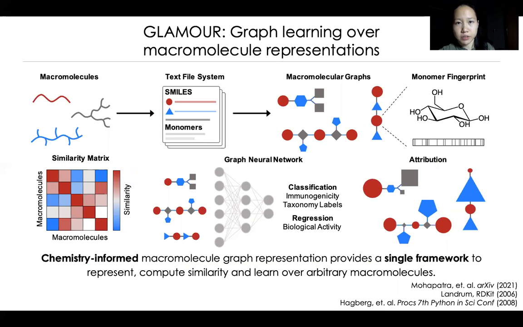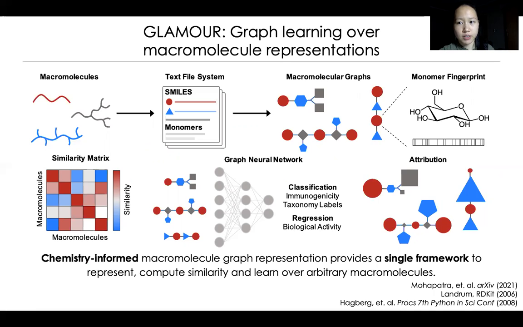We recently developed GLAMR, which is a framework for chemistry-informed graph representation, similarity computation, and interpretable supervised learning for macromolecules. Monomers were represented as nodes and bonds as edges, both featurized using circular fingerprints to capture the macromolecule's local chemistry and global topology. We obtained state-of-the-art results for the classification of glycans using graph neural networks, or GNNs. Using pre-trained supervised models for glycan human immunogenicity, we also demonstrated graph attribution to identify features, specifically glycan monomers and substructures, most critical for model decision-making.